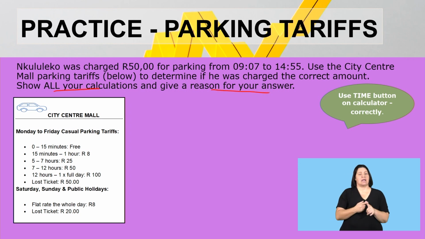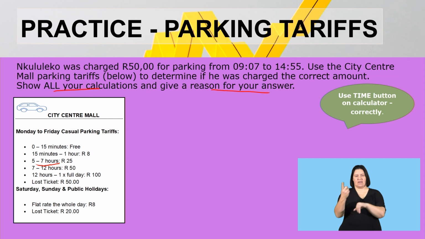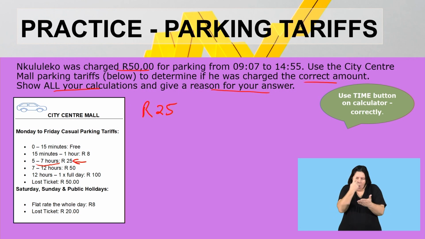So if I count right from 7 minutes past 9 to 3, so let's see, 10, 11, 12, 1, 2. So it won't go to 3, right? So it will be between 5 and 7 hours. We agree. So he actually only had to pay 25 rand. But now we say he was charged 50 rand. The question is asking, determine if he was charged the correct amount. So it's clear to see he was overcharged by 25 rand. He was only supposed to pay this 25 rand based on the time that he parked there. All right, guys, I hope that is fine.